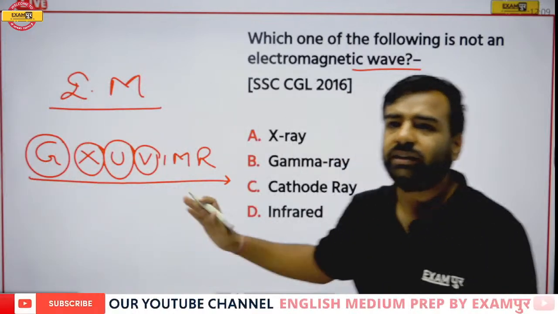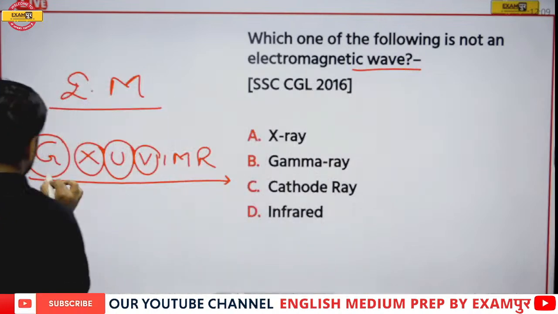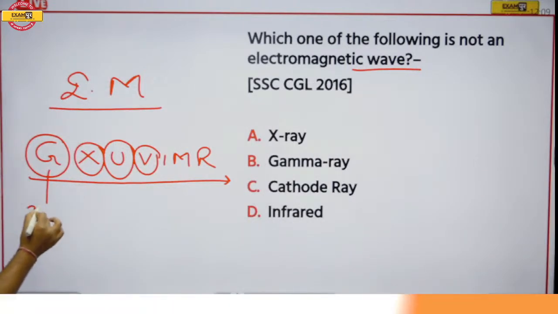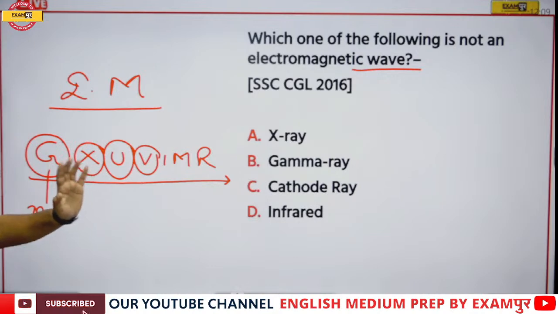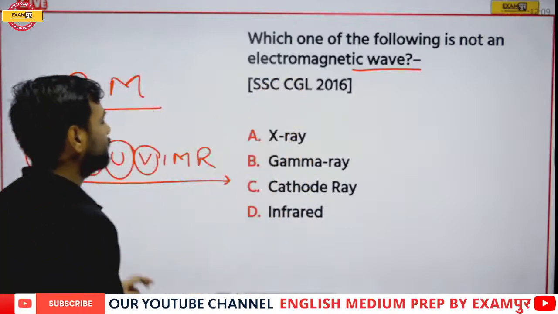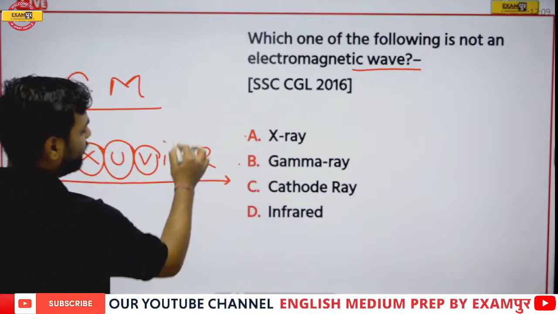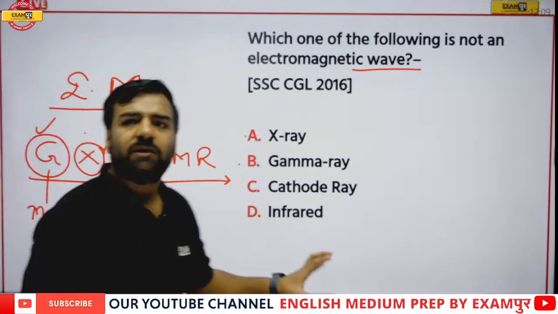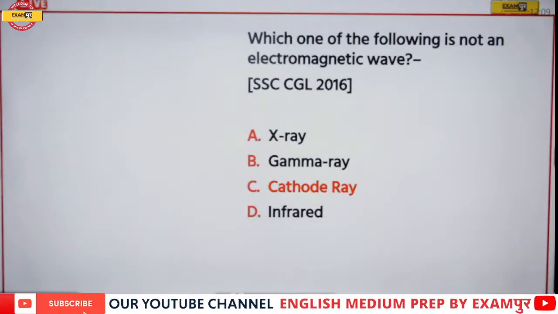If I go in this sequence order, please remember, this is having the highest power, maximum penetration power, and as soon as you move along G, X, U, V, I, M, R, this energy will keep on decreasing. Now let's have a look. They are asking about EM waves. See, gamma is here, X is here, infrared is here. Which particular ray is not here? Absolutely correct. The correct answer is C, that is your cathode ray. Option number C would be the correct answer here.